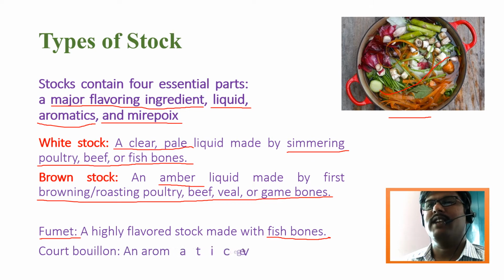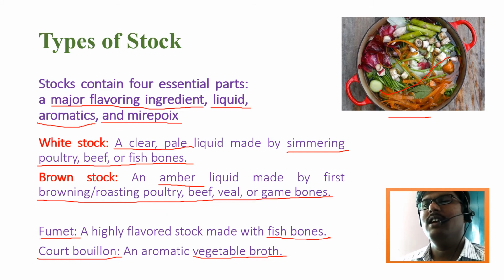The second very important term you have to understand while making stock is the court bouillon. Again, this is a French term. Don't pronounce the T, it sounds like TH, so you have to touch it very lightly. Court bouillon is an aromatic vegetable broth or vegetable stock, you can say. This term is widely used in the culinary field while making stock.